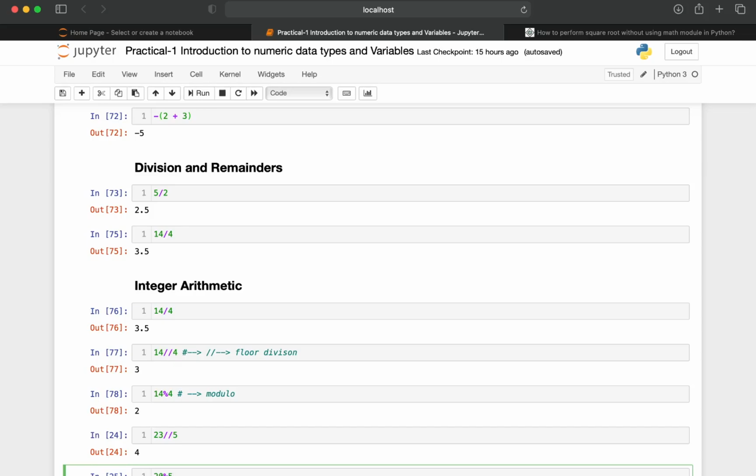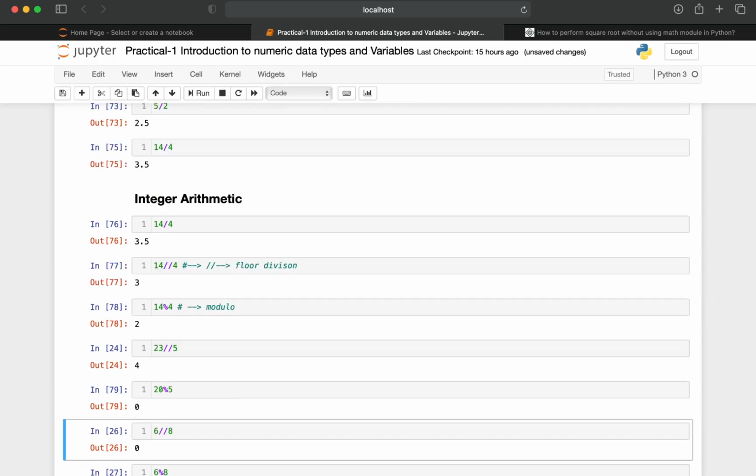it is going to return a remainder. What will be the remainder? It is going to return the same. Again here we are basically doing 6 by 8. As the denominator is greater, it will be 0 point something. As we are performing a floor division, the decimal or fractional part will get truncated.